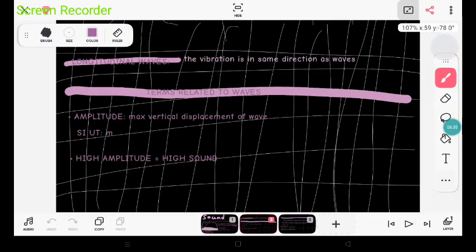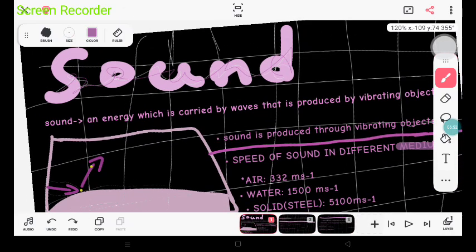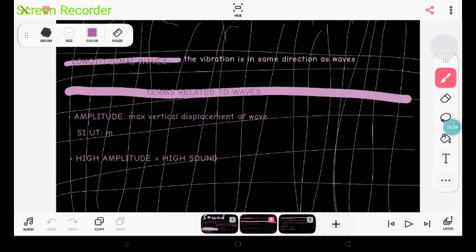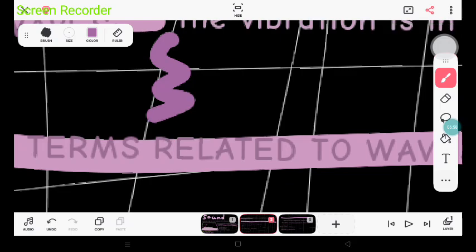Anyways, longitudinal waves. What are longitudinal waves? Longitudinal waves are the vibration which goes in the same direction as the waves. Now, we know what a vibrating object is, and we learned that a vibrating object produces waves. You know what vibrating objects produce?